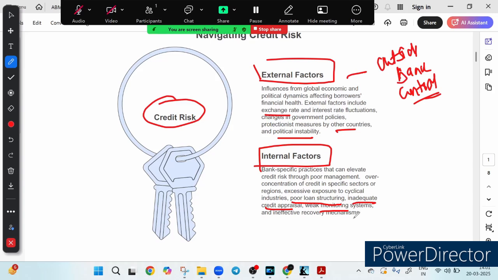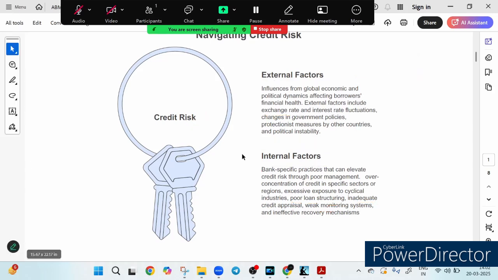Even lending too heavily to one sector or region without diversification can be dangerous. So mastering credit risk means understanding both the external storm and the internal crack. Only then can a bank safeguard itself and its clients, right? So these are the two kinds of credit risk: external risk and internal risk.